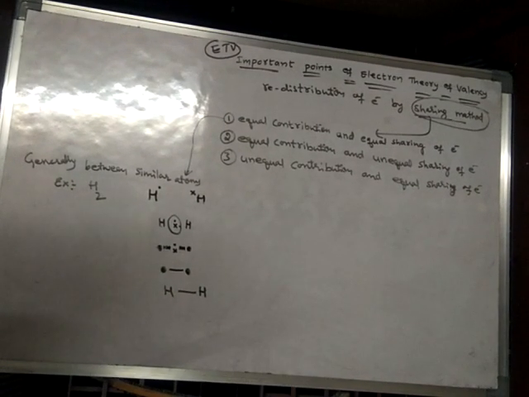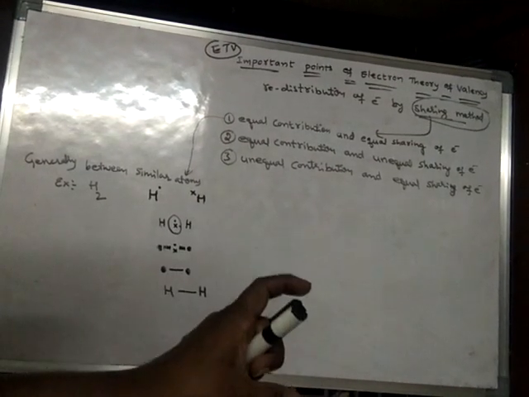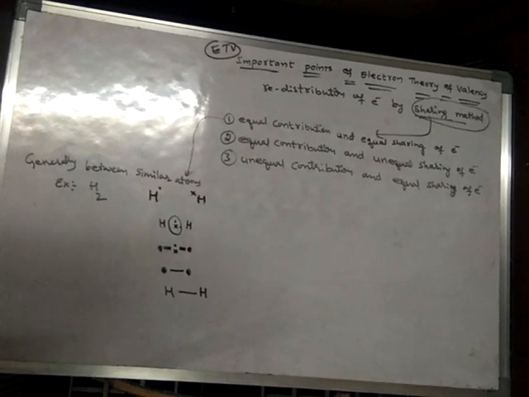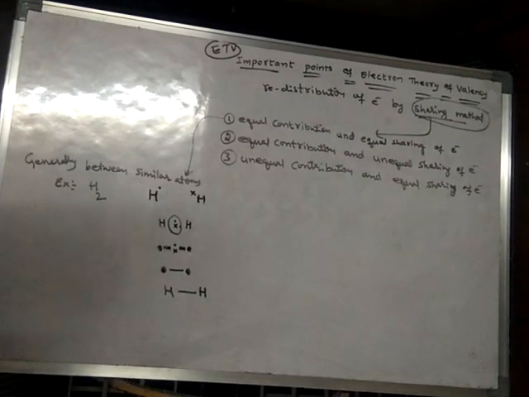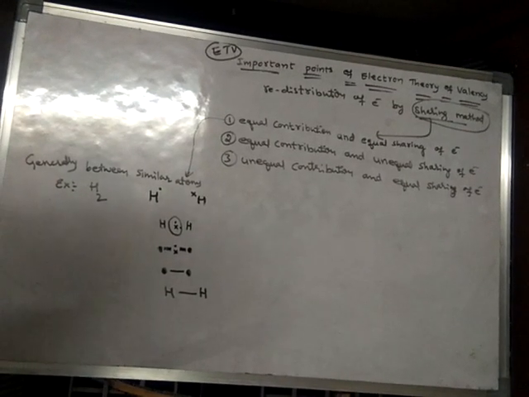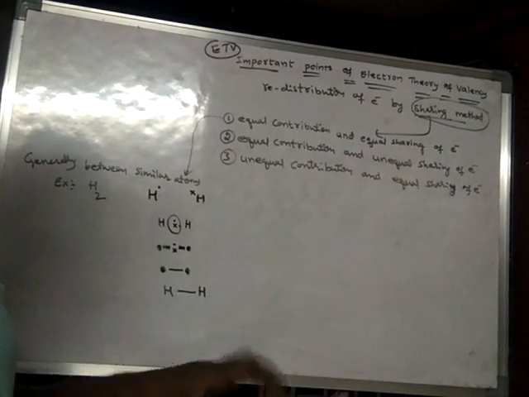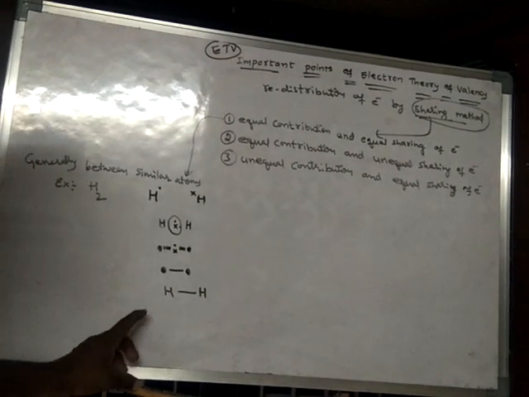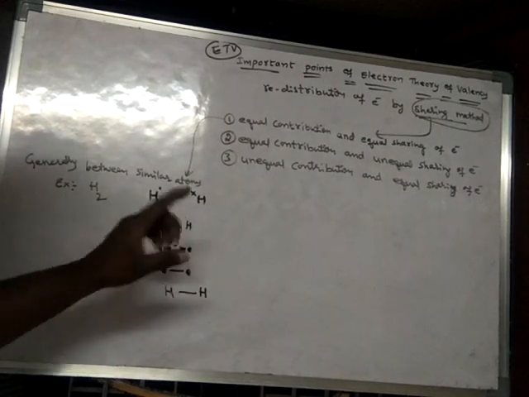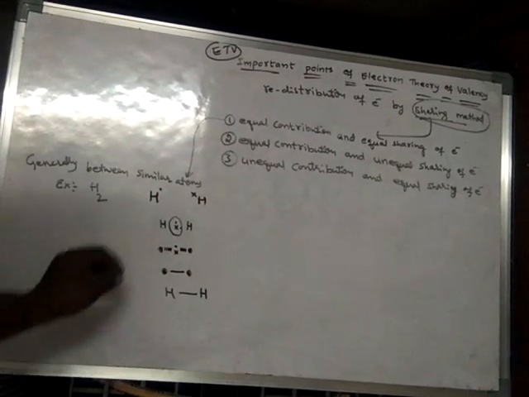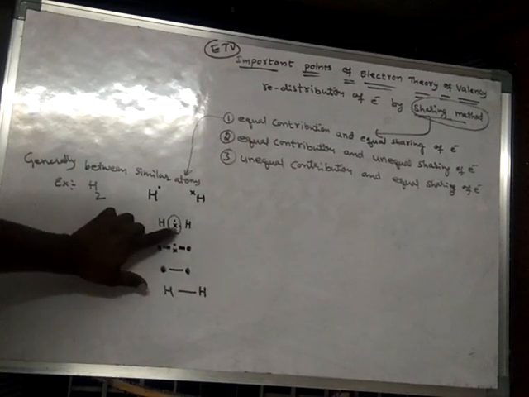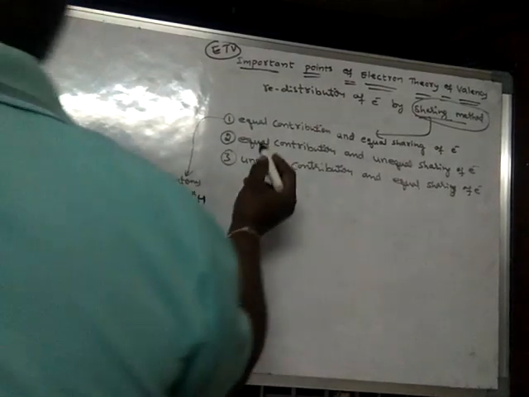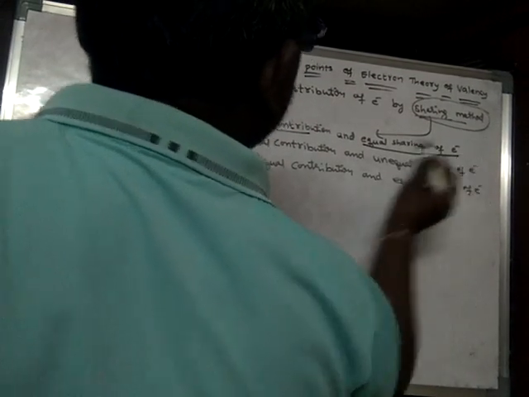These two apples will stand at the center, in the middle of the two boys, and these two boys will keep on pulling, and those two apples will be shared by the two boys equally. In the same way, even these two hydrogen atoms have the same pulling nature, the same pulling ability. So this electron pair is shared equally by both the atoms. Hence, equal contribution and equal sharing of electrons takes place.